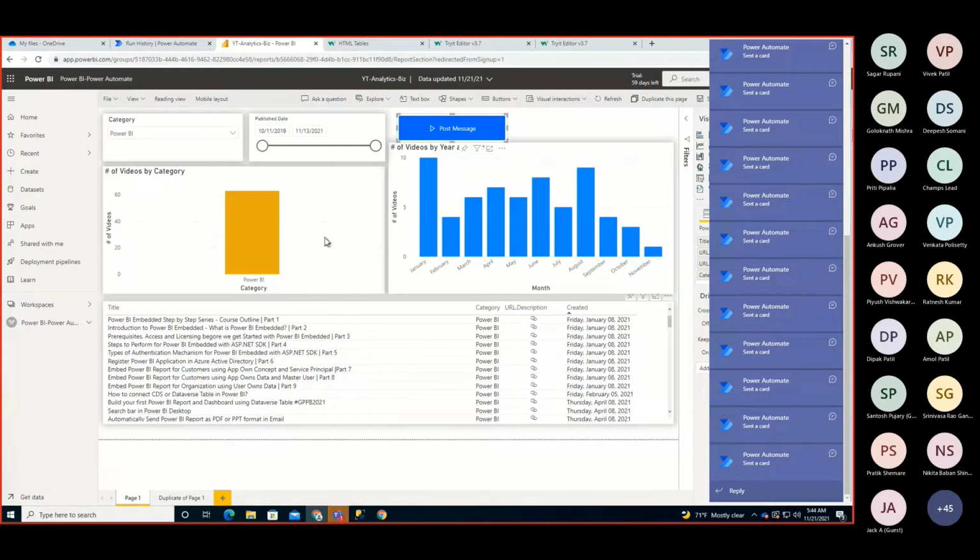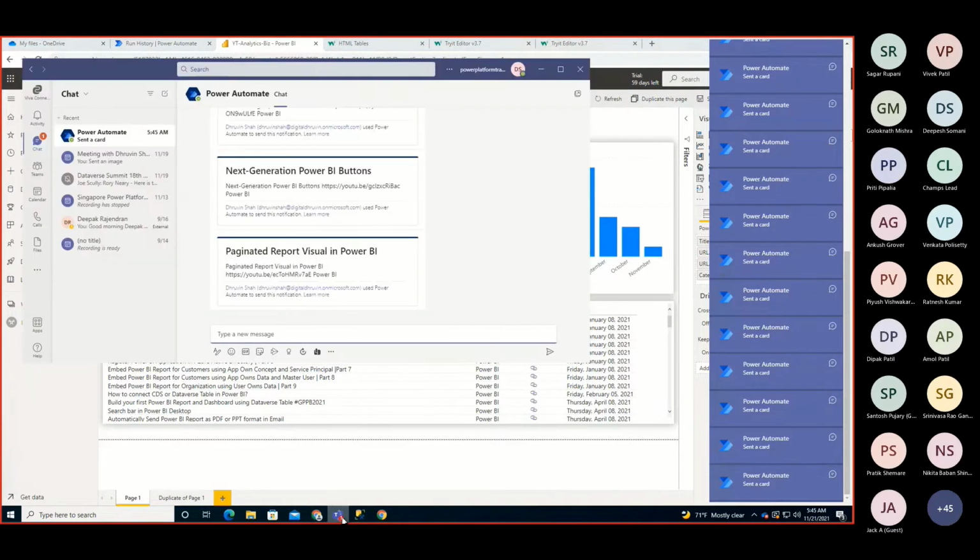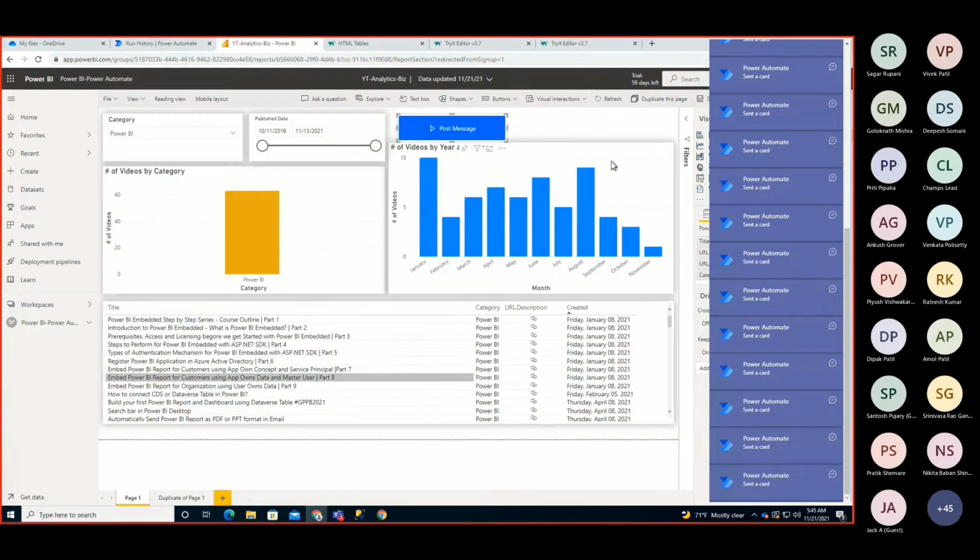So I have lots of records, around 63. So I am getting 63 cards over here, and it is passing this particular context from here to my Power Automate test, right? So this is one thing, and it is popping up lots of messages to me, which is I just forgot to filter it down.